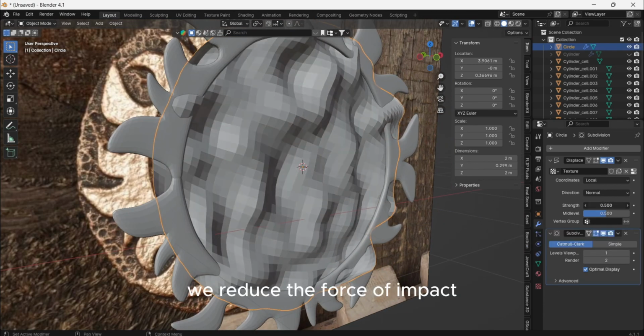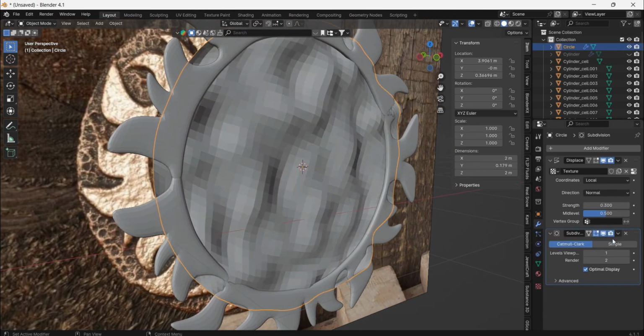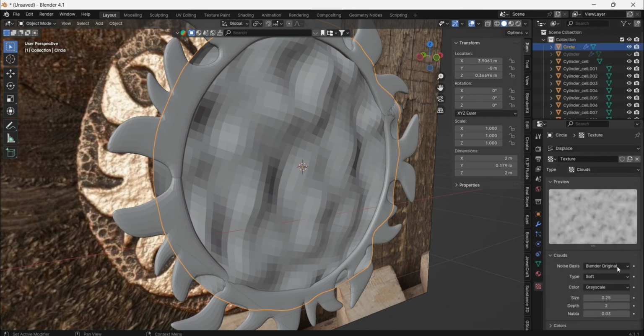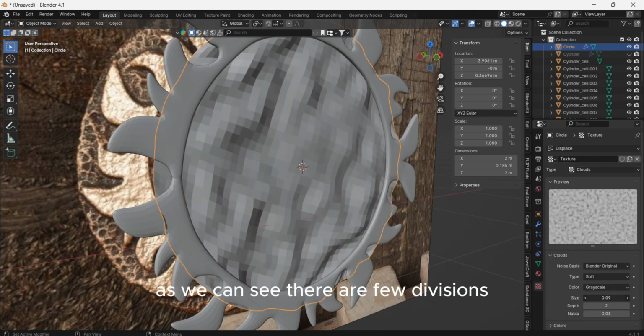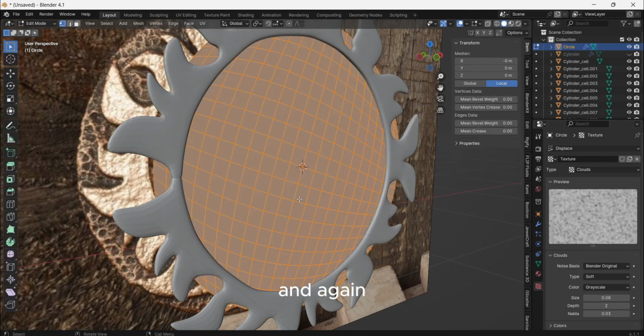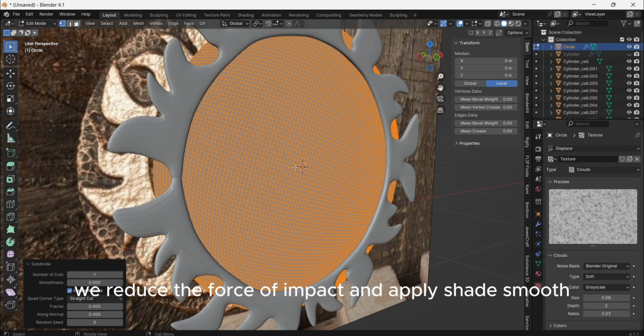We reduce the force of impact. As we can see, there are few divisions, so we repeat the procedure. And again we reduce the force of impact and apply shade smooth.